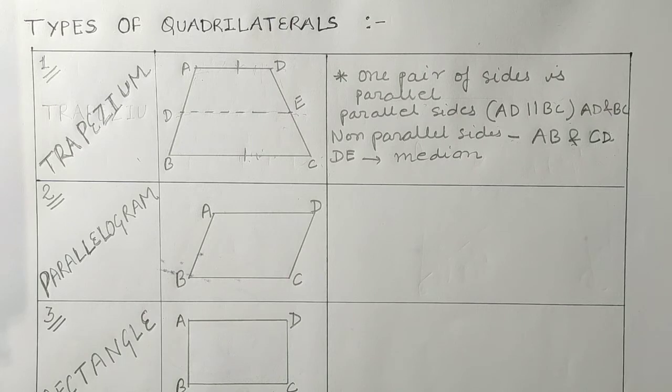Students, in a trapezium, one more thing is there.